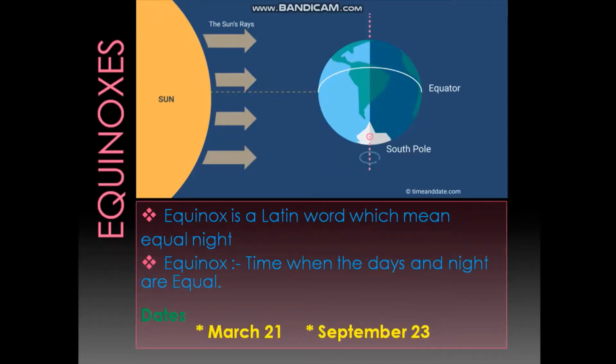Now we will discuss equinoxes. Equinox is a Latin word. The term equi means equal and nox means night, and together they mean the day when night and day are of equal duration, 12 hours each. Days and nights are equal on March 21st and September 23rd.